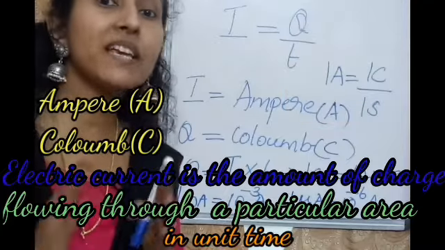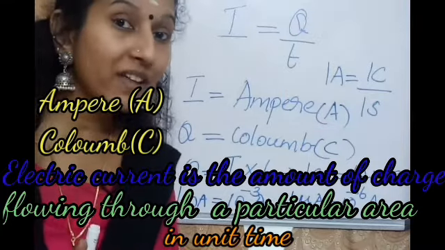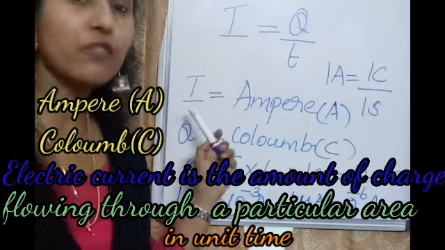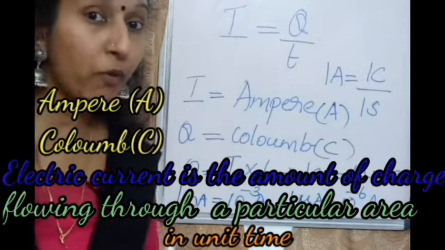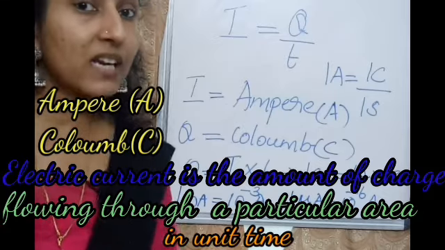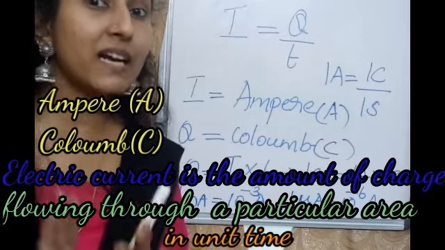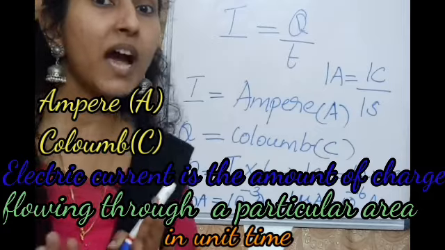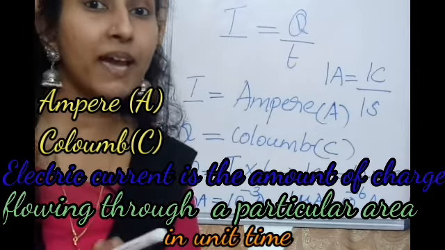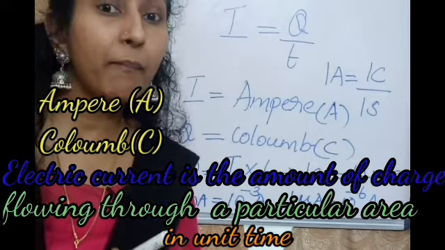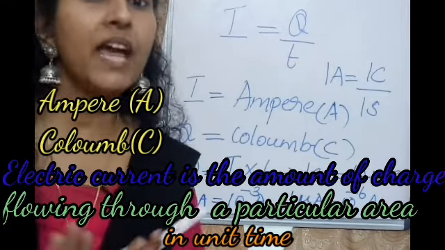So which is the SI unit of current? Ampere. Which letter can we use for that? A. These are very important points for you. So you don't forget, keep these values and variables in your mind always. Which letter do we use for current? I. Which is the SI unit of current? Ampere. Which letter for ampere? A. Who introduced this? Henri Marie Ampere.